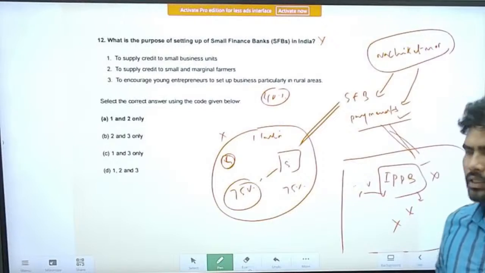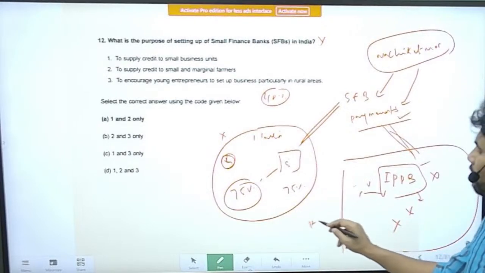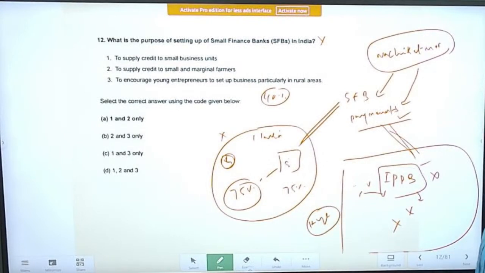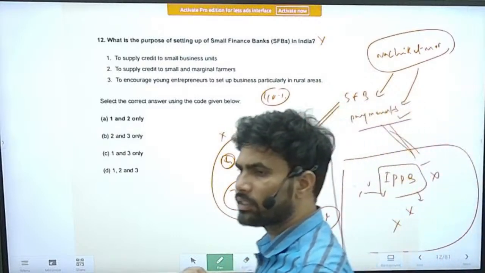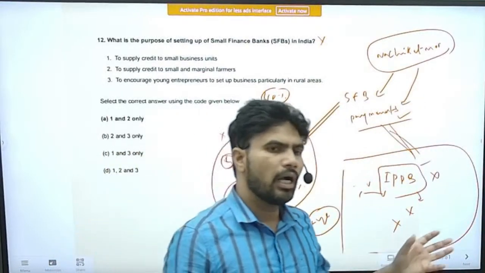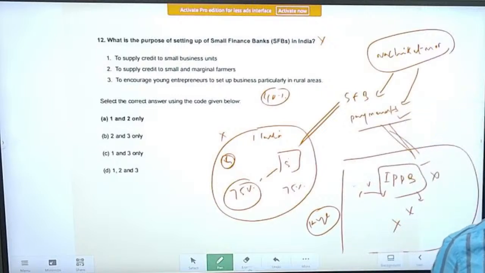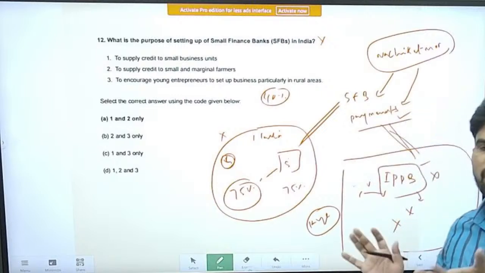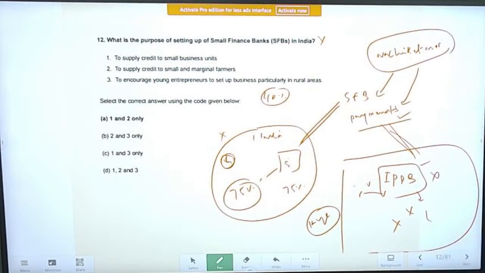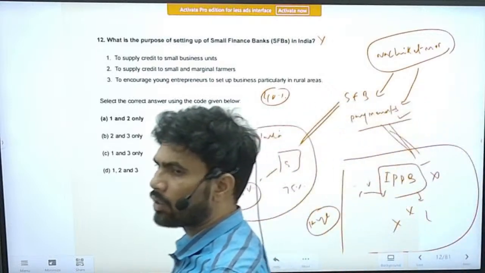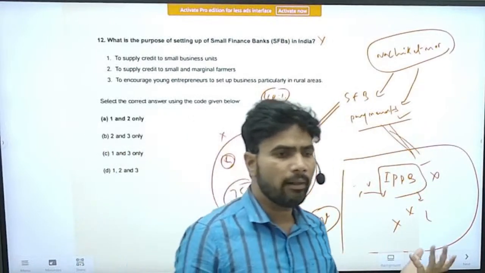And one more thing is that they have to make sure that KYC of the customers is verified. But Paytm failed to verify the KYC norms for many customers. Those customers whose KYC was not verified were holding huge amounts of money in the Paytm Payments Bank accounts. So several problems are there.